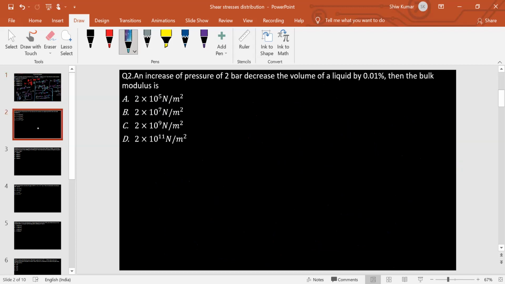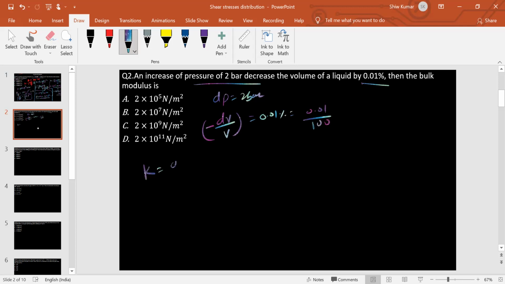Similarly, we'll proceed to the next question. An increase of pressure of 2 bar decreases the volume of a liquid by 0.01%. Then what is the bulk modulus? So there is a pressure rise of 2 bar, and the decrease in volume means the ratio dV by V is given as 0.01%, that is 0.01 divided by 100. We need to find the bulk modulus. The bulk modulus definition is dP divided by minus dV by V.